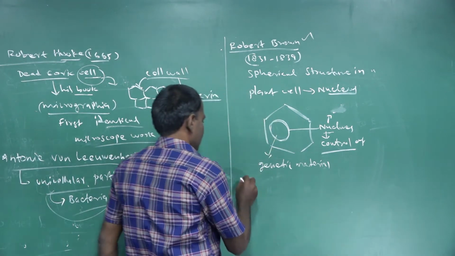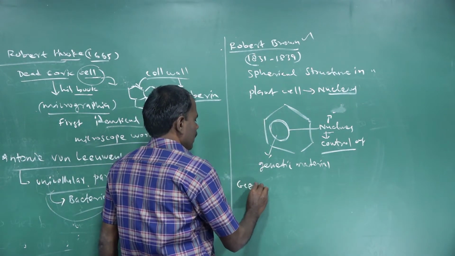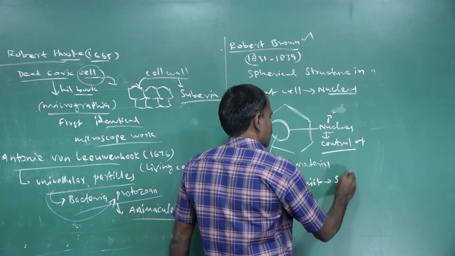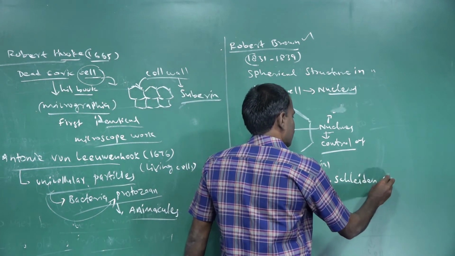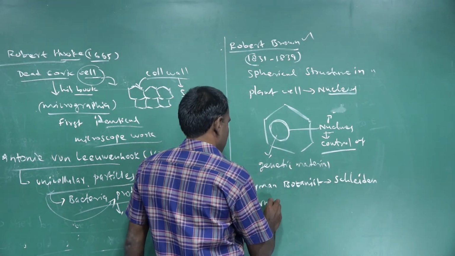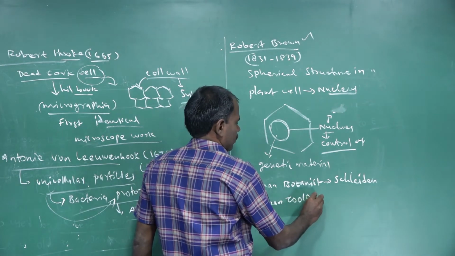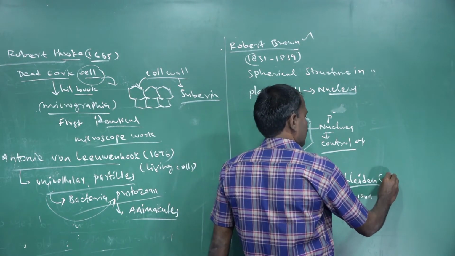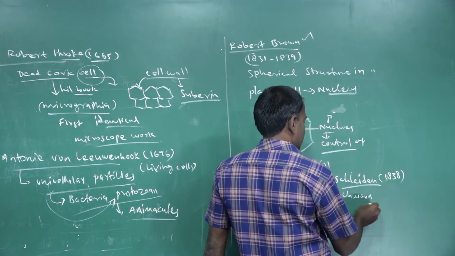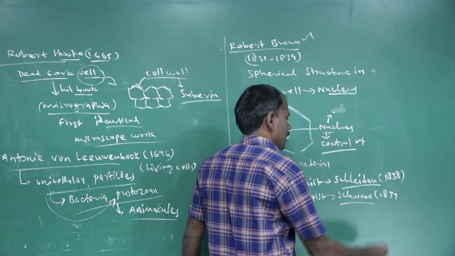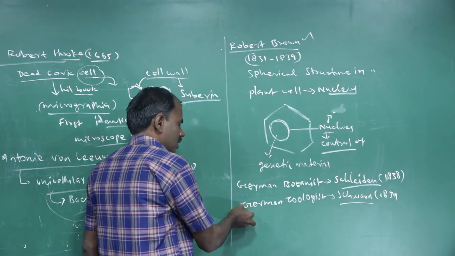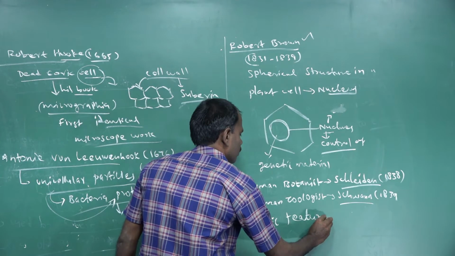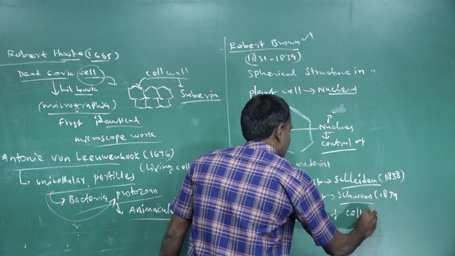Later, the German botanist Schleiden, in the year 1838, and the German zoologist Schwann, in the year 1839, described the structural and functional aspects of all living things, the basic features of the cell, which is called cell theory.